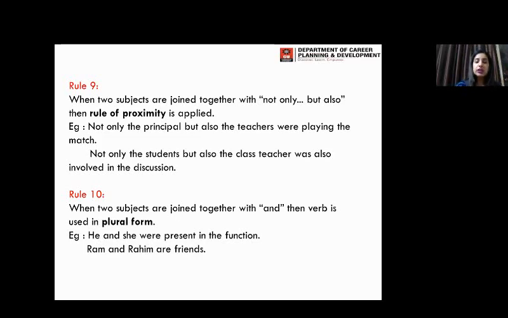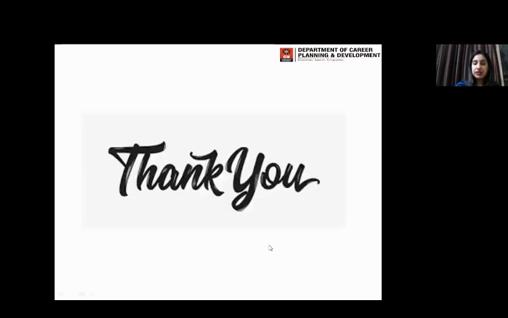Now moving forward with rule number 10, that says that when two subjects are joined with and, then the verb is used in plural form. If you're joining two different entities in the sentence using the conjunction and, they are going to be taken in the plural form, like he and she were present in the function. Over here we are taking into consideration both of the nouns in the sentence, so the verb is going to be plural.